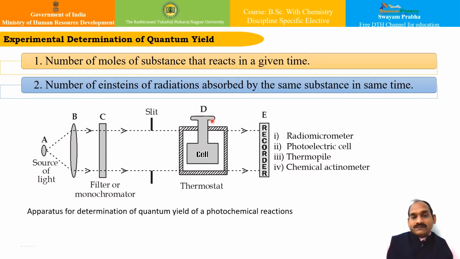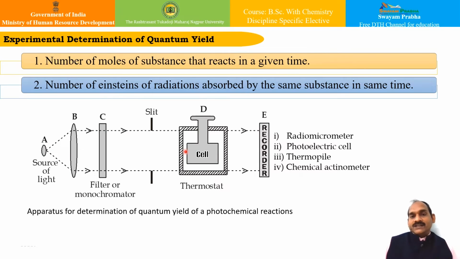Then we need a reaction cell. The reaction cell is generally made up of glass or quartz with optically plane windows. For visible light, the reaction cell and the other parts of the instrument are generally made up of glass. And for ultraviolet light, all the optical parts are made up of quartz. This we all know, because glass absorbs ultraviolet light.